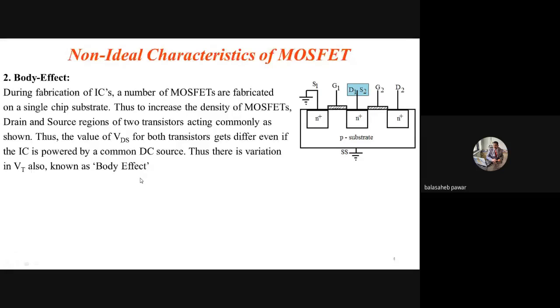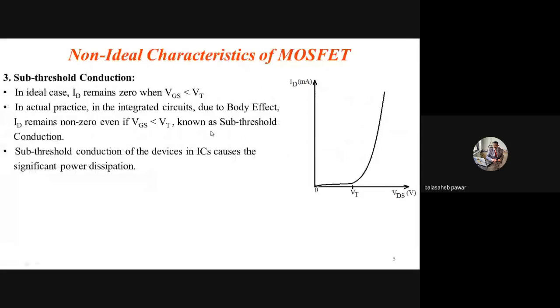So we'll switch to the next non-ideal characteristic of MOSFET, and that is nothing but sub-threshold conduction. From the diagram given, you can conclude by yourself also. A small difference you might have observed in this characteristic, and that is nothing but which characteristic? This one. This is the transfer characteristic.